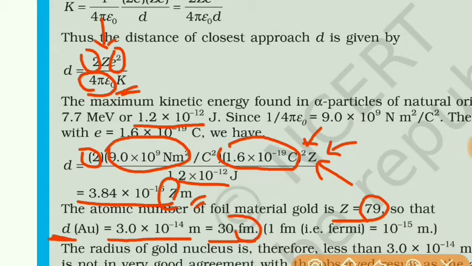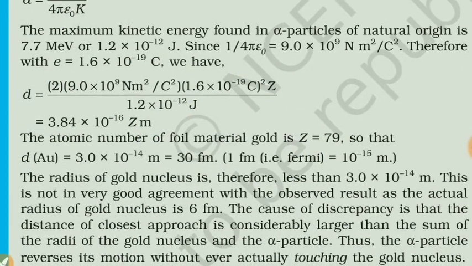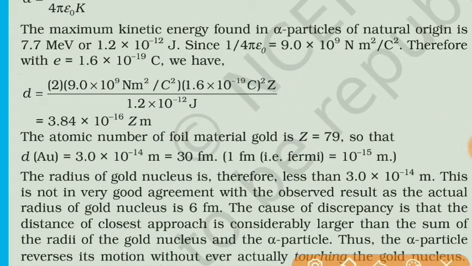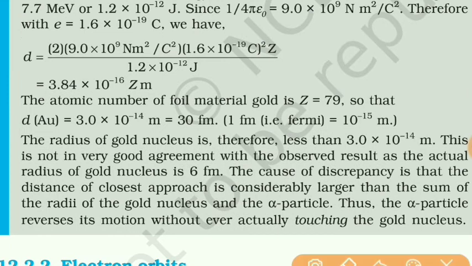This is called femtometer or Fermi. 1 Fermi is equal to 10 raised to minus 15 meter. Now students, if some other foil is used other than gold, then we need to put the value of z for that particular element.